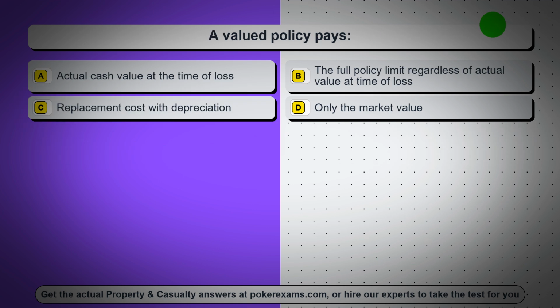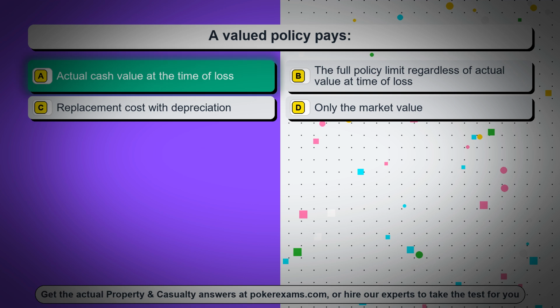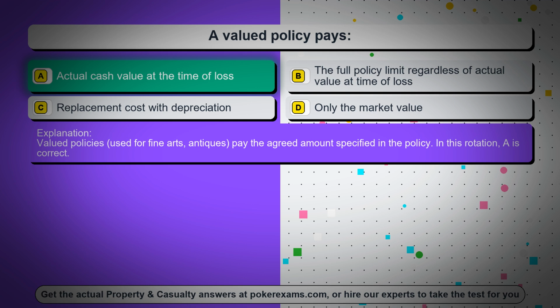Question 26. A valued policy pays. Option A, actual cash value at the time of loss. Option B, the full policy limit regardless of actual value at time of loss. Option C, replacement cost with depreciation. Option D, only the market value. The correct answer is option A, actual cash value at the time of loss. Valued policies, used for fine arts, antiques, pay the agreed amount specified in the policy. In this rotation, A is correct.